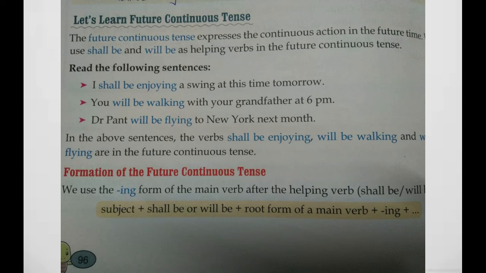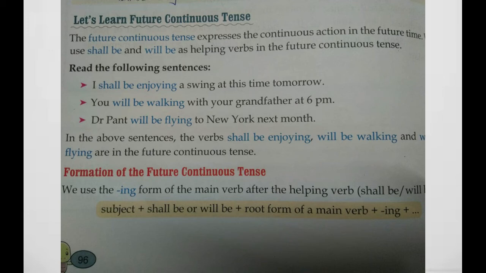And here read the following sentences. I shall be enjoying a swing at this time tomorrow. What is the future continuous tense here? Shall be enjoying. Shall be enjoying means shall be plus verb plus ing. You will be walking with your grandfather at 6 p.m.